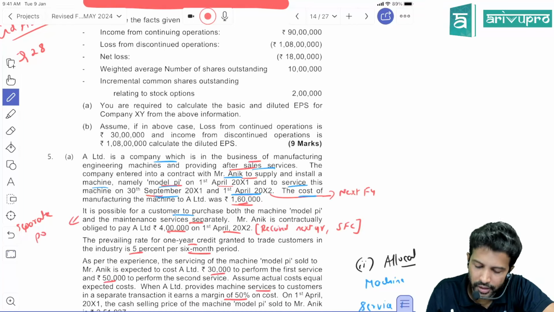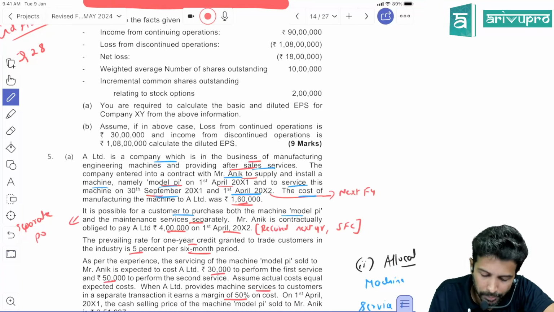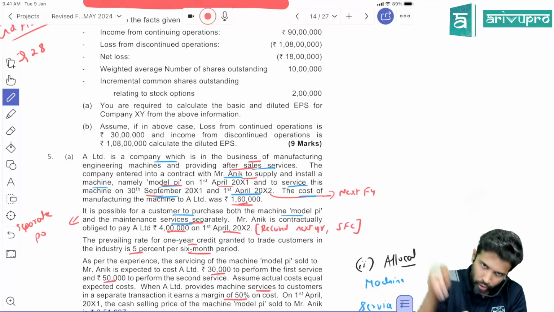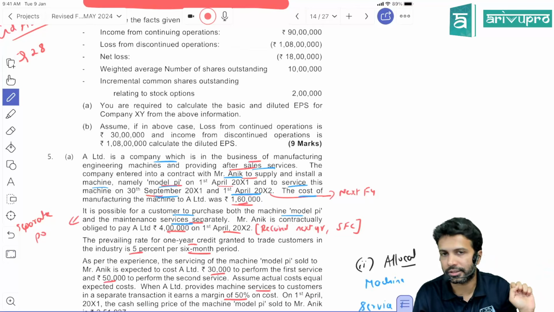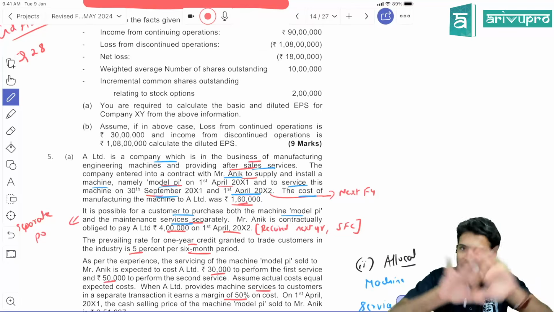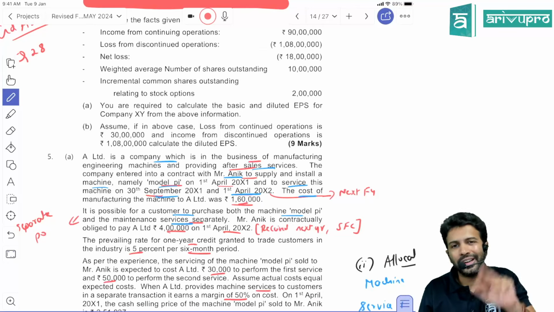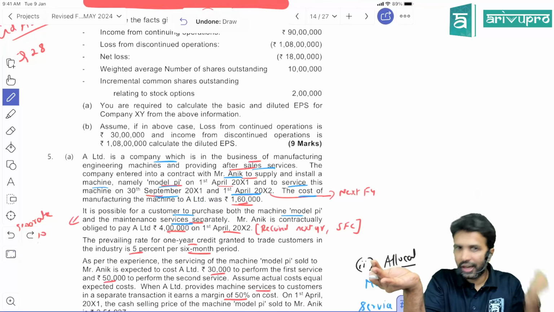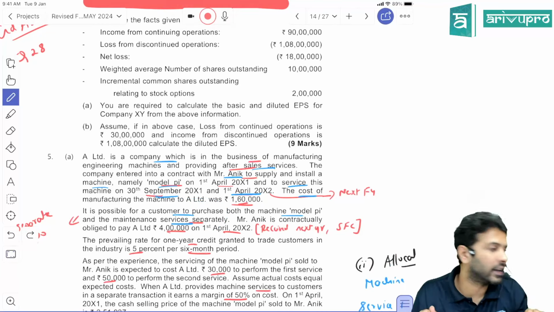It is possible for a customer to purchase both the machine Model Pi and maintenance service separately. Okay. So if any customer wants, he can buy only machinery or he can take only service. Or if he wants, he can go for both. So any combination is acceptable. So indirectly, this sentence is giving us clarity as to what? The machinery and service, they are not highly interrelated or interdependent.